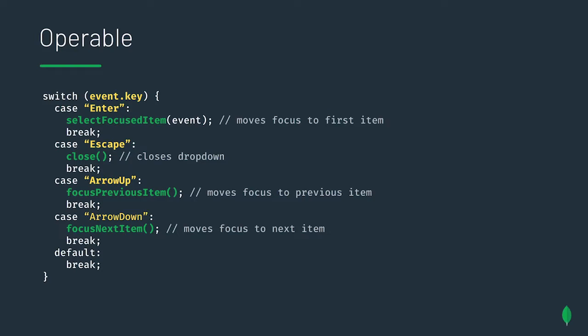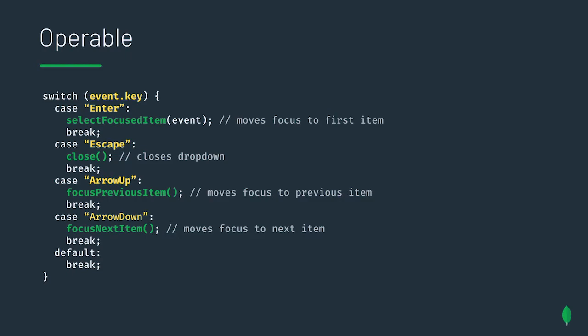Operable, the second principle, means that a user should be able to operate a website. One manifestation of this is being able to navigate and access a website through a keyboard only, as in without a mouse. That means that interactive elements should be able to receive focus, and it can also mean that you as a developer need to manage focus state based on how a user is utilizing their keyboard.